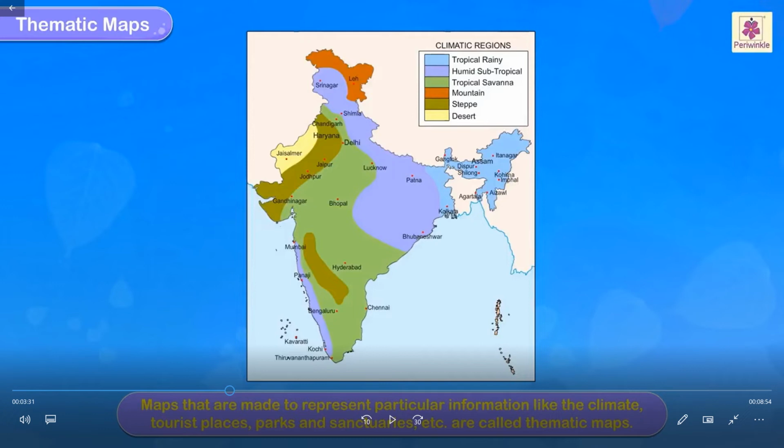Humid subtropicals are in the violet shade. Srinagar, Shimla, Patna, Bhubaneswar come under humid subtropical. Next, green color represents the tropical savanna, which is in a somewhat light color, that is Bhopal, Hyderabad. Mountain is represented by a brown color. Then steppe is in a little darker shade, that is Jodhpur, Jaipur and all come in the steppe, and desert you can see is in yellow color, Jaisalmer.